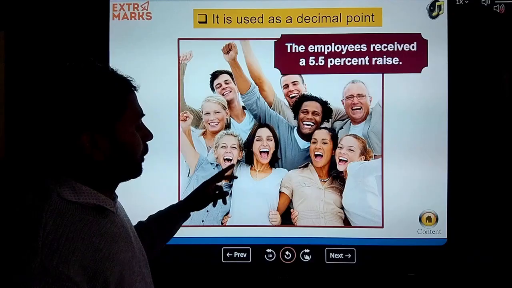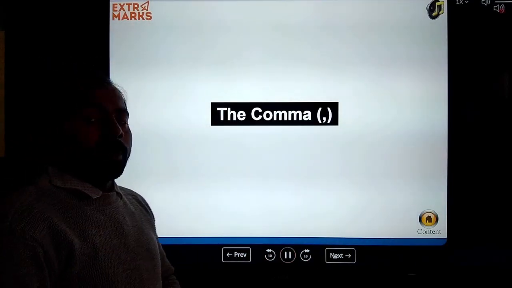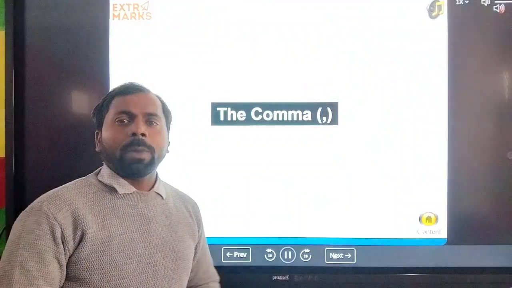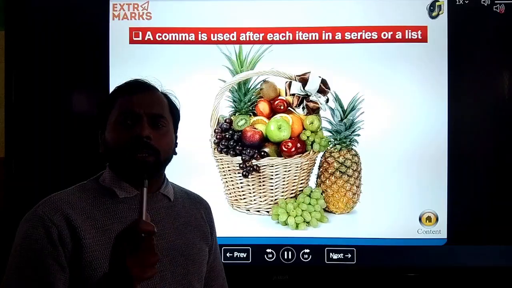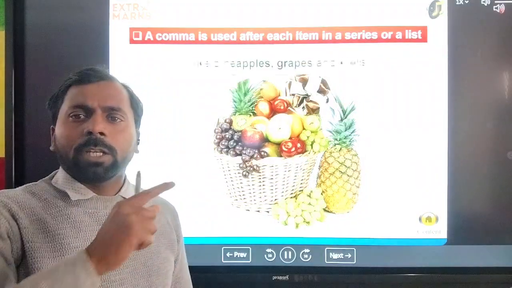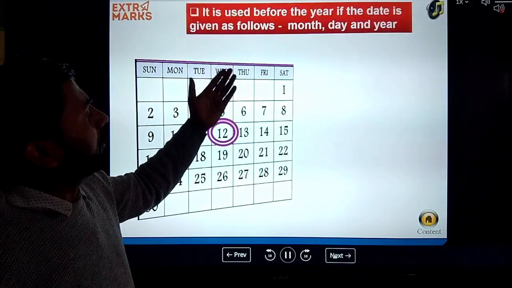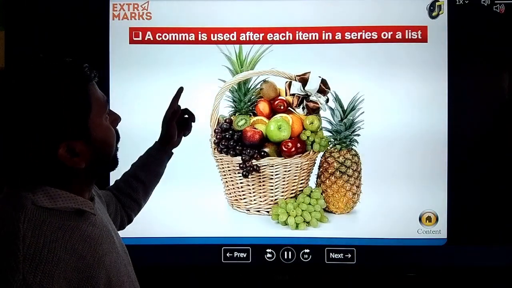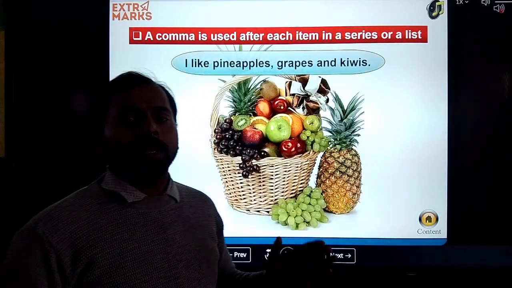So next we are talking about the comma. Comma is a very important mark that is used in different ways. First, a comma is used after each item in a series or list.